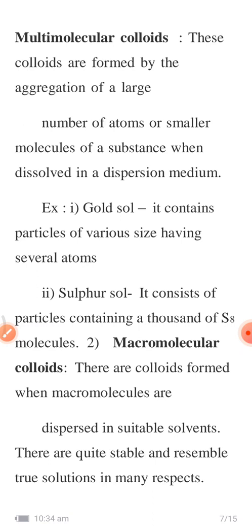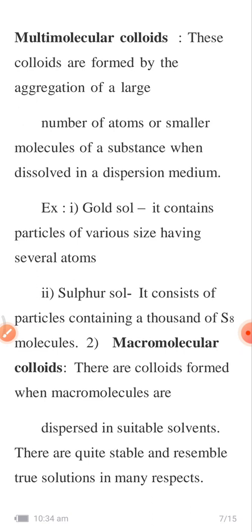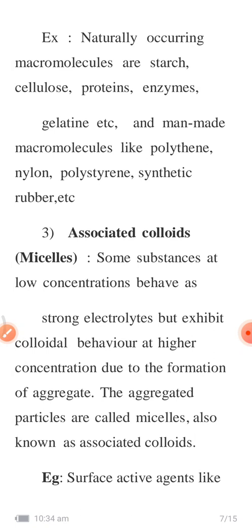Next one is macromolecular colloids. These are the colloids formed when macromolecules are dispersed in a suitable solvent. They are quite stable and resemble a true solution in many aspects. Naturally occurring macromolecules are starch, proteins, and so on. And polystyrene and synthetic rubber are man-made macromolecules. So they are related to polymers, large molecules.